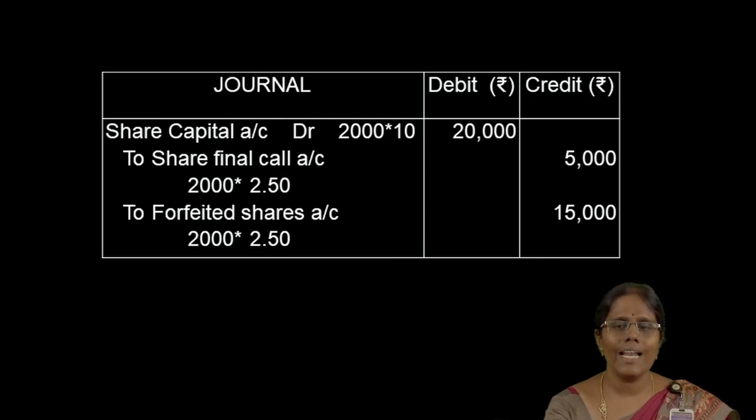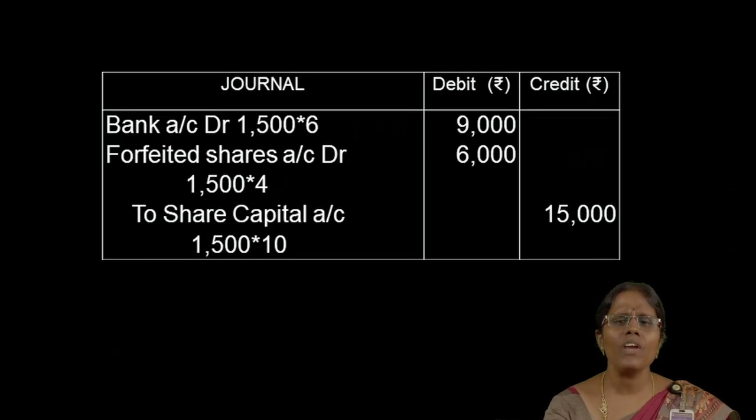The amount already collected from the shareholder, that is 2000 into 7.5, so the amount is 15,000 rupees. And then we have to pass the entry for reissue of shares. So, among these 2000 shares, only 1500 shares should be reissued to the public.